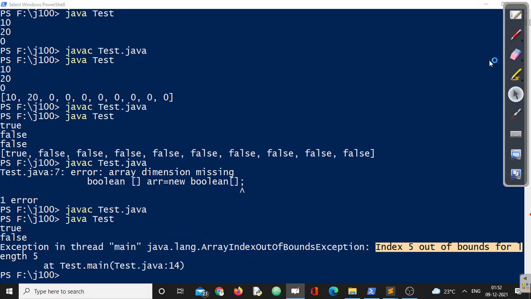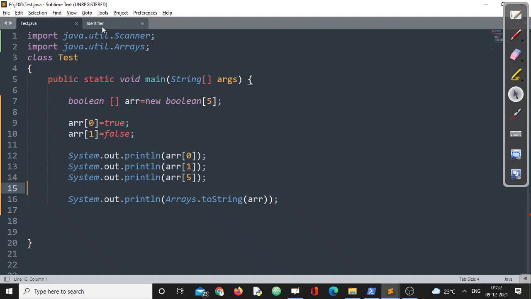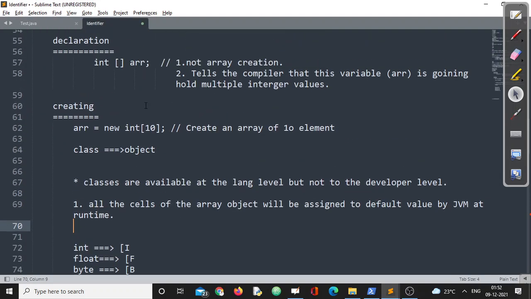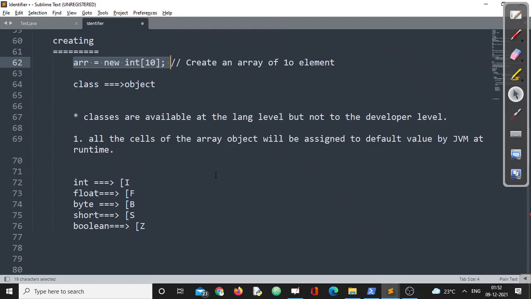This exception means this is a runtime exception. For every exception, who is responsible? JVM is responsible. Clear? Okay. Now a few things we have covered: what exactly an array is, how to declare an array, how to create an array, how to assign values into the array, and how to display the array, right?